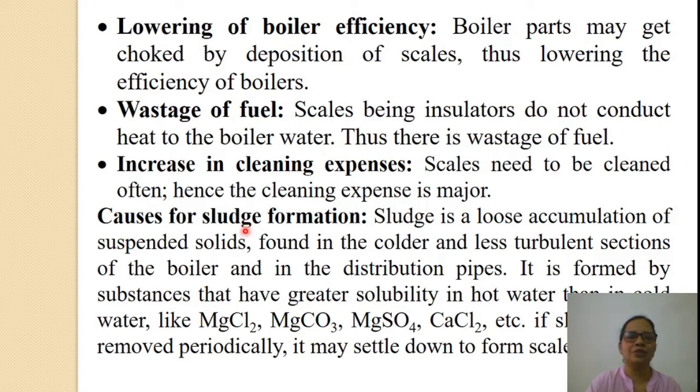The next problem, sludge. What are the causes of sludge formation? Sludge is a loose accumulation of suspended solids found in the colder and less turbulent sections of the boiler and in the distribution pipes. It is formed by substances that have greater solubility in hot water than in cold water, like magnesium chloride, magnesium carbonate, magnesium sulfate, calcium chloride, etc. If sludge is not removed periodically, it may settle down to form scales.